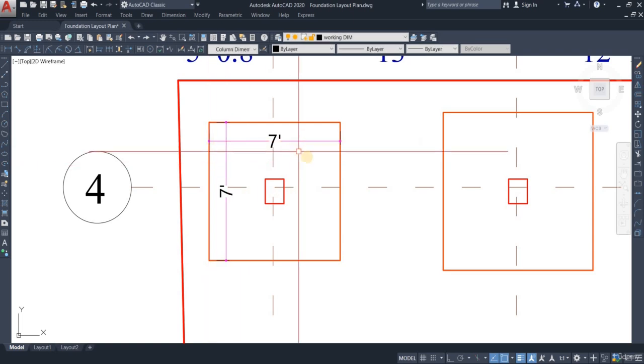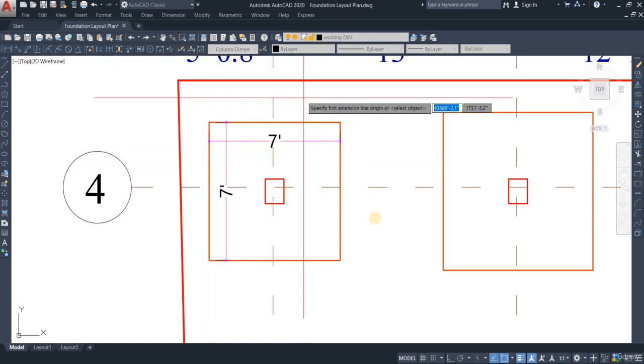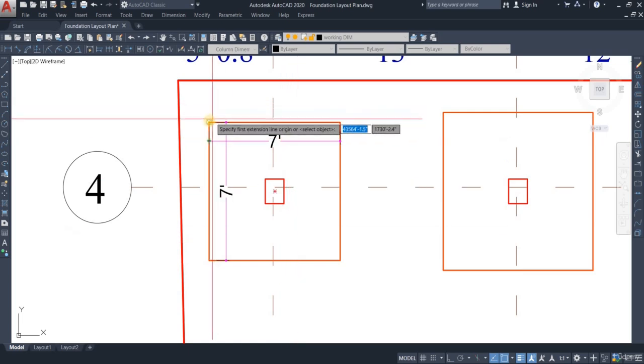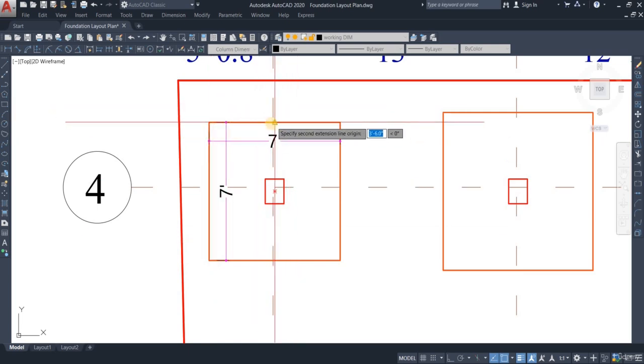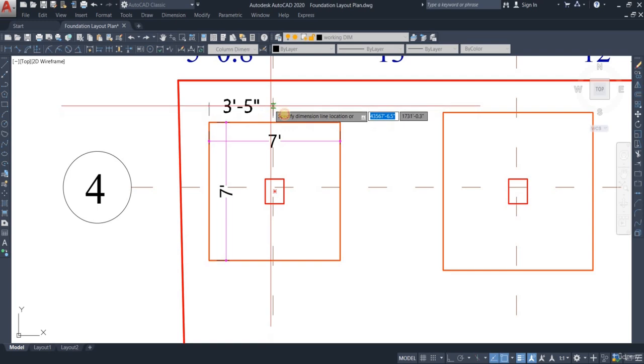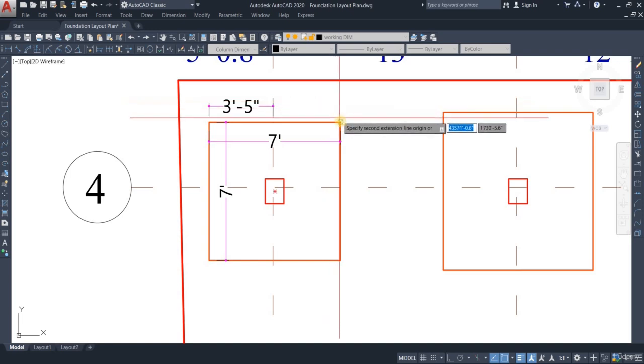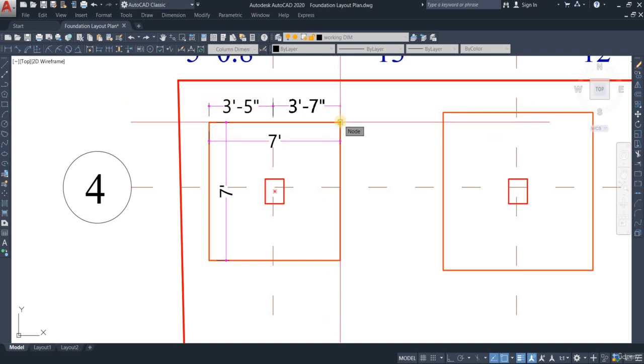So we have 7 feet by 7 feet, and then we're going to take the dimension according to the grid lines. For example, from here to the grid line right over there is 3 feet and 5 inches. Right after that, we're going to take in continuous dimension and place it right over here. Okay, let me see. Okay, there you go, it's done.